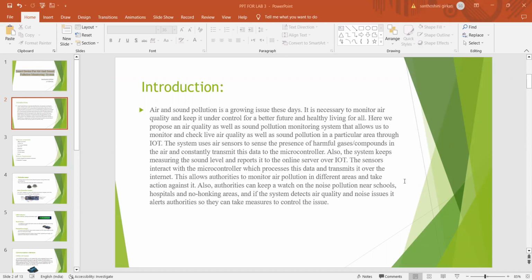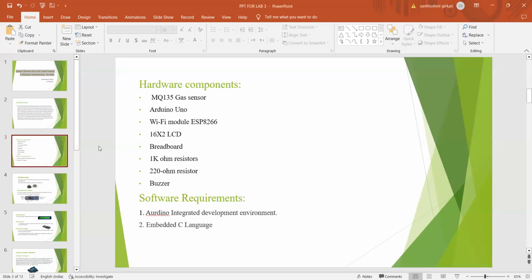This allows authorities to monitor air pollution in different areas and take action against it. And also, authorities can keep a watch on noise pollution near schools, hospitals, and no honking areas. If the system detects air quality and noise issues, it alerts authorities so they can take measures to control the issue.